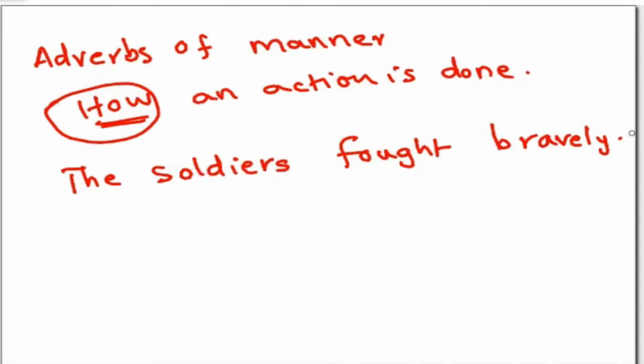We just did the lesson, the legend of Achilles. In that, Achilles' role was that he was a soldier. A soldier is a person who fights for the country, right? Soldiers means an army of soldiers. So, soldiers fought bravely means they fought without any fear.